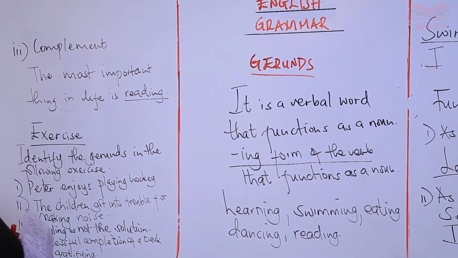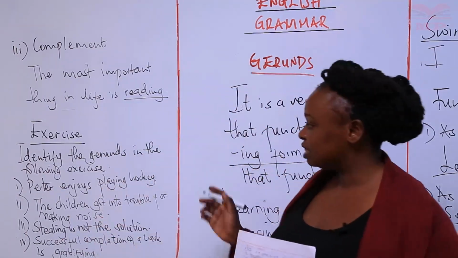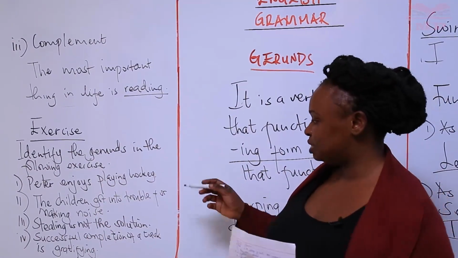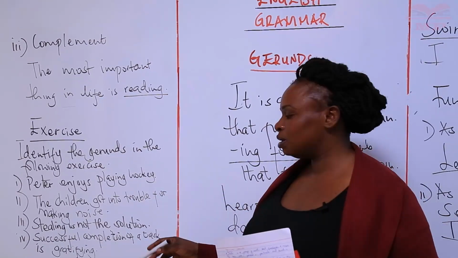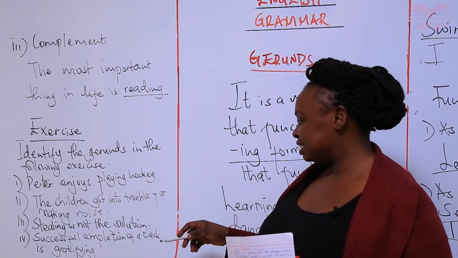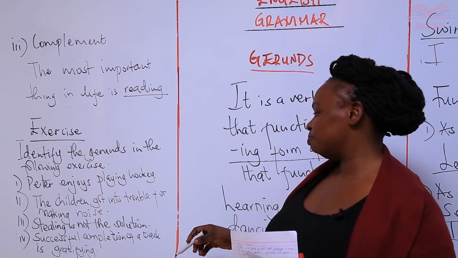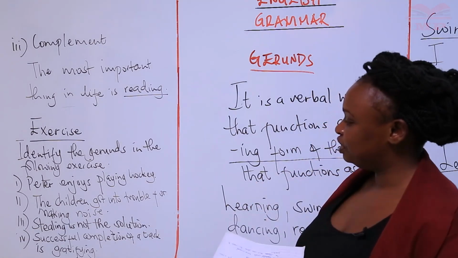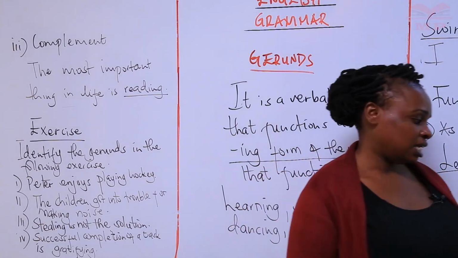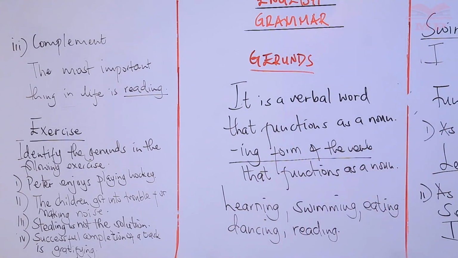In the exercise, identify the gerunds in the following sentences. Peter enjoys playing hockey. The children got into trouble for making noise. Stealing is not the solution. Successful completion of a task is gratifying. So, identify the gerunds in that exercise. Let me add one more exercise, then we'll be done with our lesson.